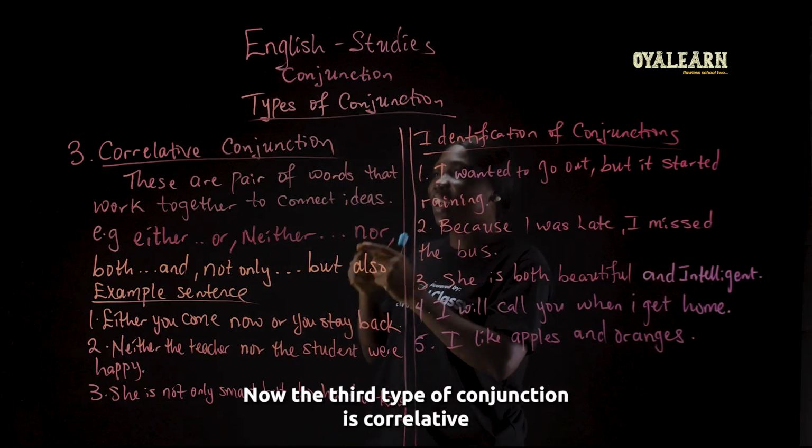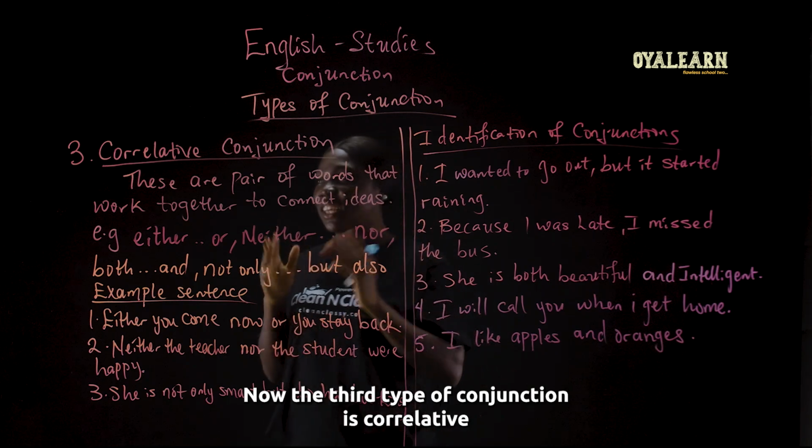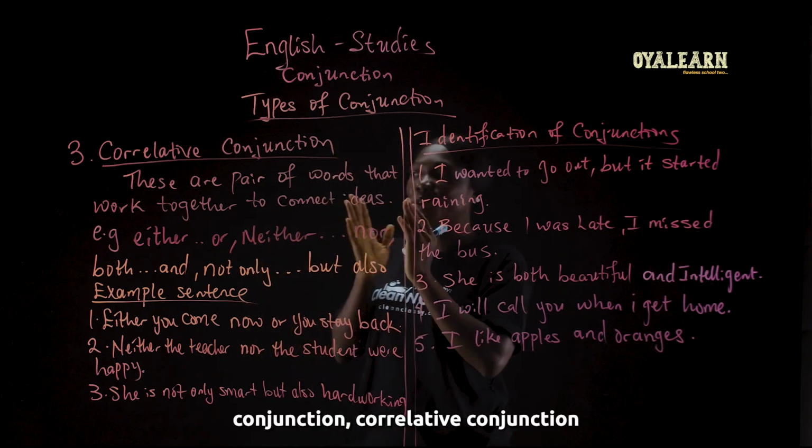Now, the third type of conjunction is correlative conjunction.